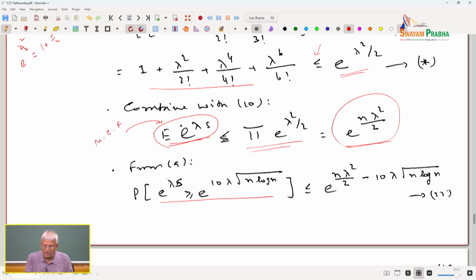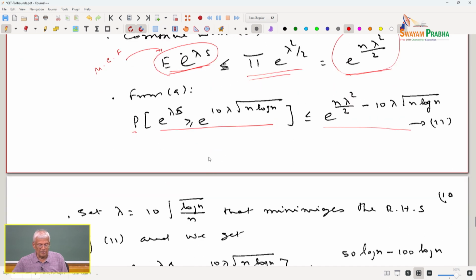This is the event I am considering. The probability of the event is less than or equal to e to the power of n lambda square by 2 minus 10 times lambda square root of n log n. So, that is the bound on the tail probability we got.